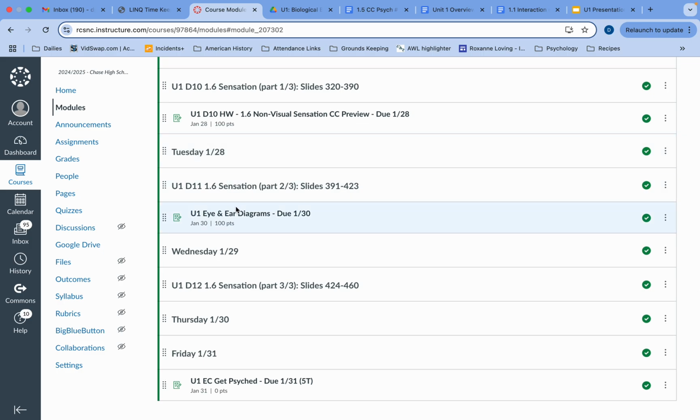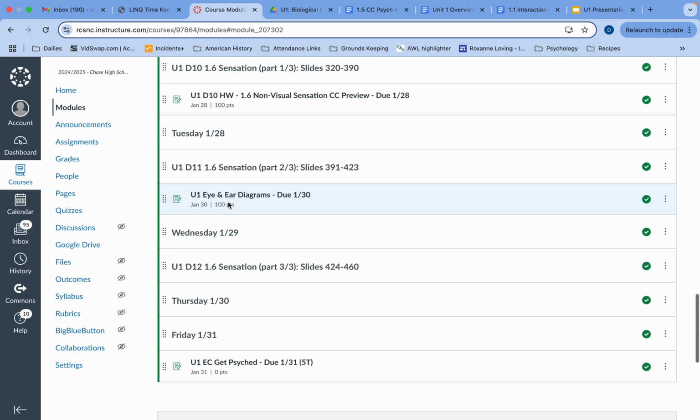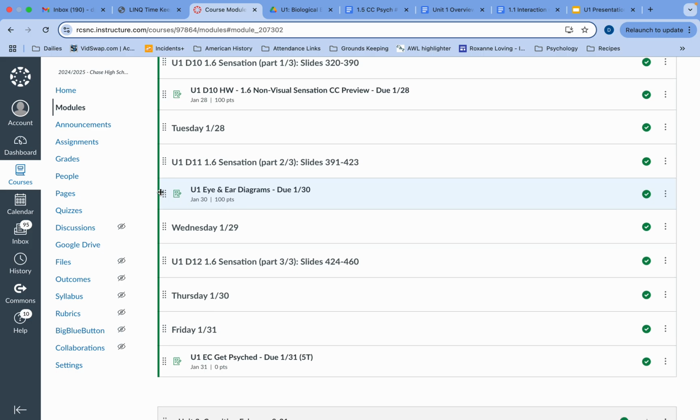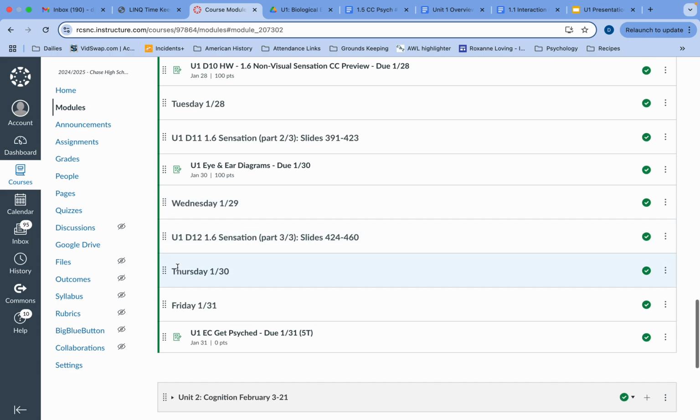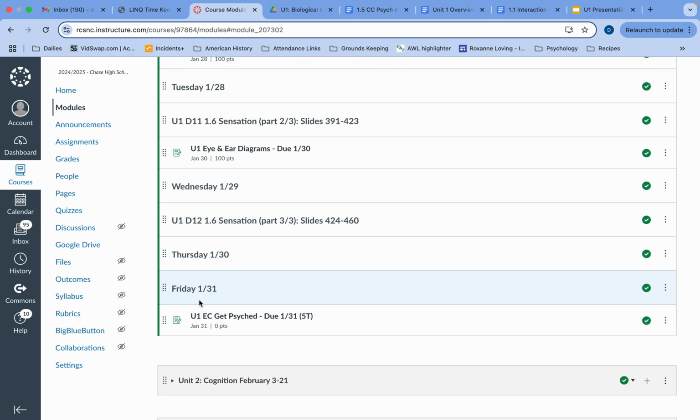We've got some diagrams both for the eye and the ear that you'll want to know as far as how light travels to the eye and is transduced by our bipolar cells in the retina, or how sound waves transmit through the ear and are transduced by the cilia cells within the cochlear area of our eardrum. Again, that'll all make sense to you in about 2.5 weeks. And then again, we'll have some review, and we will have a test on Friday the 31st.